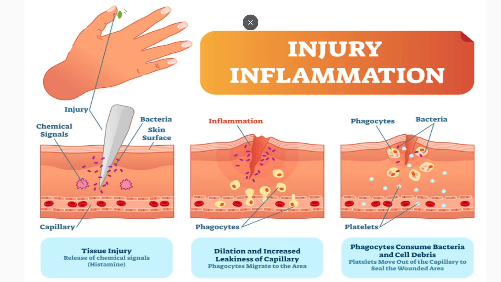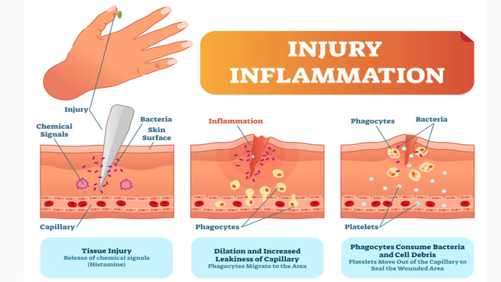We will see here, due to some injury, some prick or any cut, the bacteria on the skin surface slowly enter below the epidermal layer. Here, from the capillaries, due to the release of chemical signals like histamines, it will surround this area.